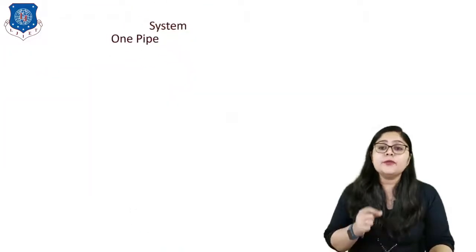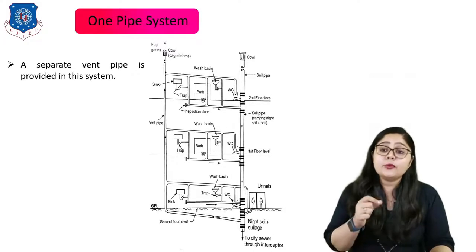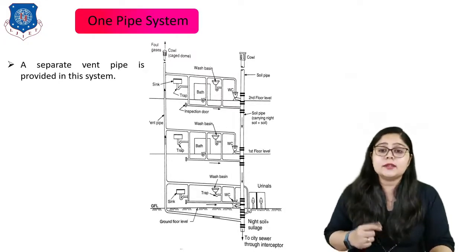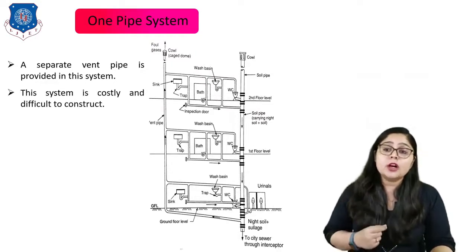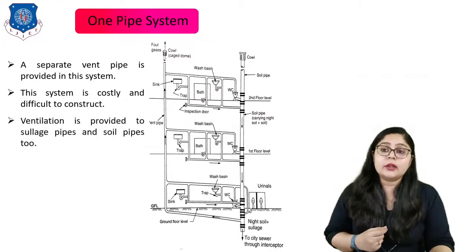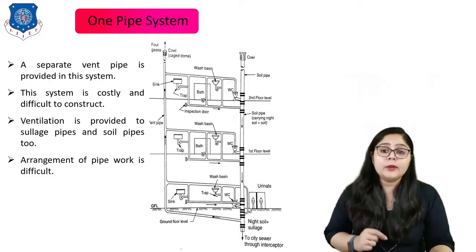Now let us understand the one pipe system. Here a separate vent pipe is provided in this system, which is clearly shown, right? A separate pipeline is provided. Even this system is costly and difficult to construct, where ventilation is provided to the sewage pipe and the soil pipes too. So it is a good option, right? Even the arrangement of pipe work is difficult because a number of pipes are there. So this is all for the one pipe system.